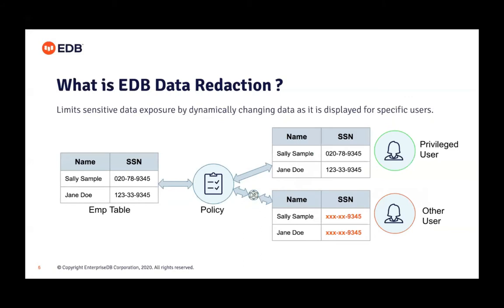Here we have some small sample data, an employee table. It has a name and social security number, SSN, and we have created some policy, and we have some custom masking logic as well. The privileged user, which could be the admin or owner of that table, can see the whole data as it is, but any other user will only see some redacted, partial data. For example, in SSN we have written some custom logic where the first 5 digits of that SSN are replaced by the character X, and that is called data redaction.